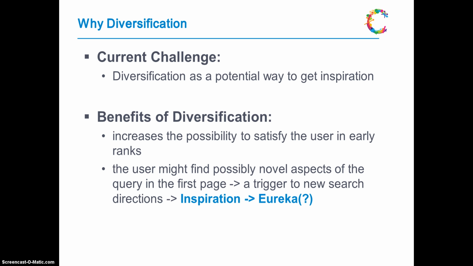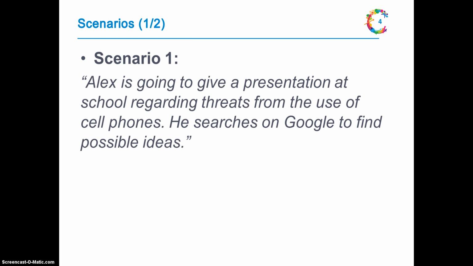In the first scenario that I am going to show you subsequently, diversification enables the user to find soon enough what he or she is looking for, whilst at the same time he or she gets information about relevant perspectives of the query. In the second scenario, diversification provides triggers to the user to slightly reformulate the search and gain a more divergent view of the area of the query. Let's begin with our first scenario.